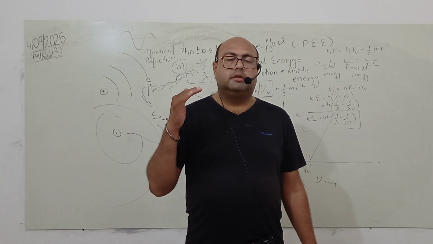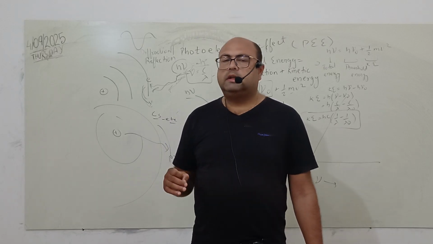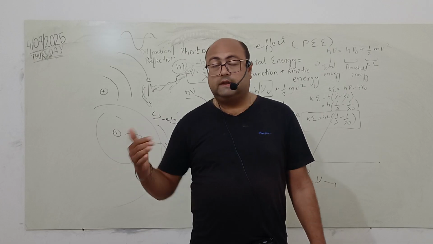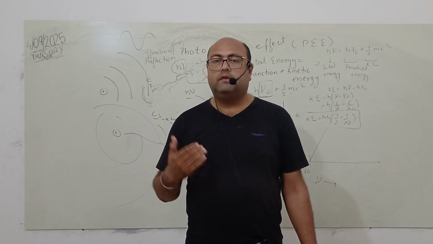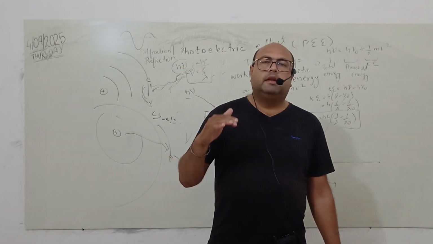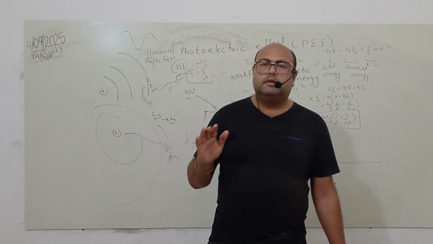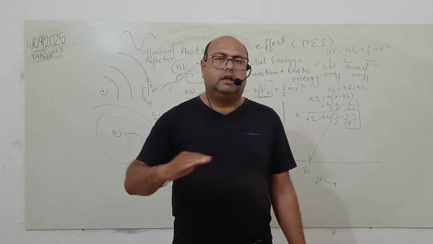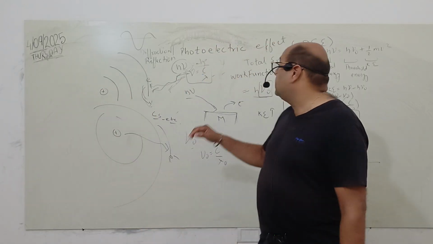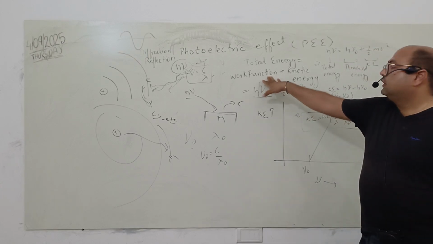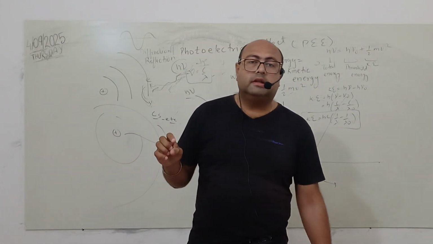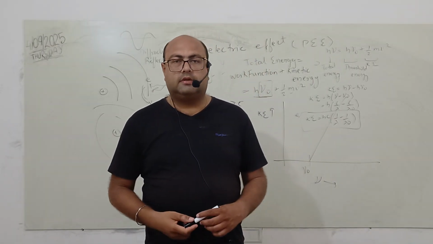Sometimes they will tell you that this is the threshold frequency, and if this frequency is incident on the metal, then what will happen? If the frequency given is equal to the threshold frequency, then the kinetic energy will be zero, and the electron will just come to the surface and will not move, with zero kinetic energy. So the total energy will be equal to the work function, and the kinetic energy will be zero in that case, if the frequency we are using is the threshold.